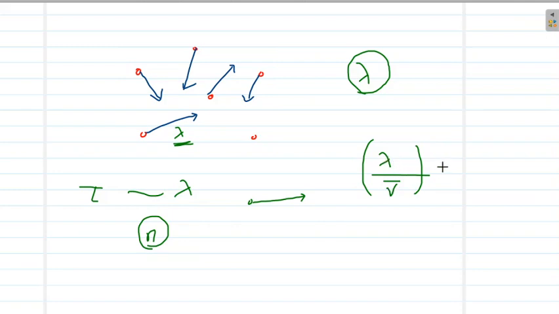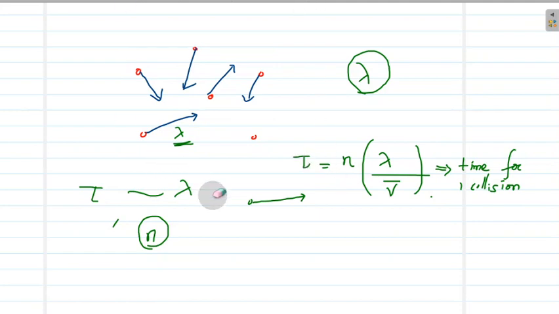So lambda by v bar corresponds to the time for one collision. So if n collisions are required to relax an electron, then n into lambda by v bar will imply the relaxation time tau.